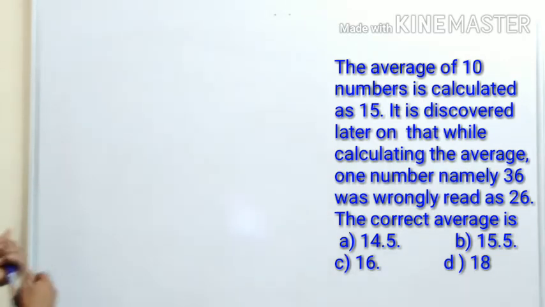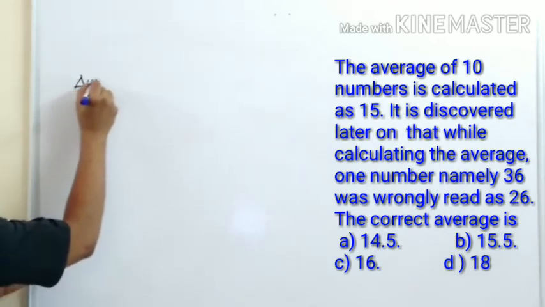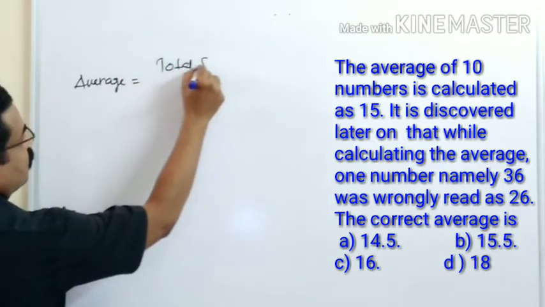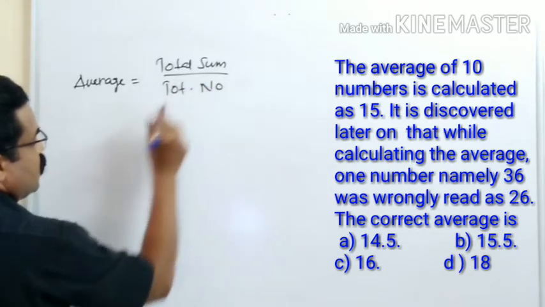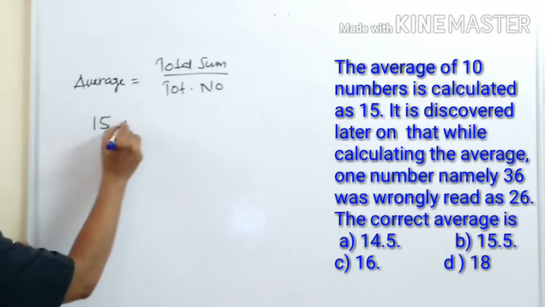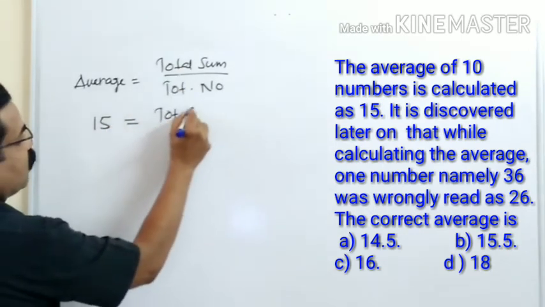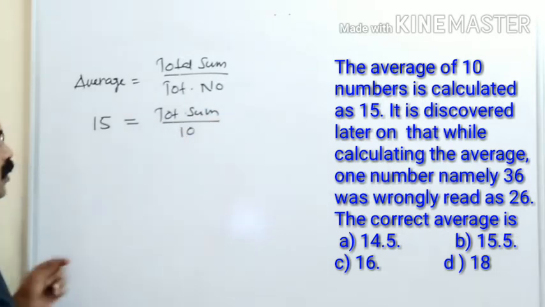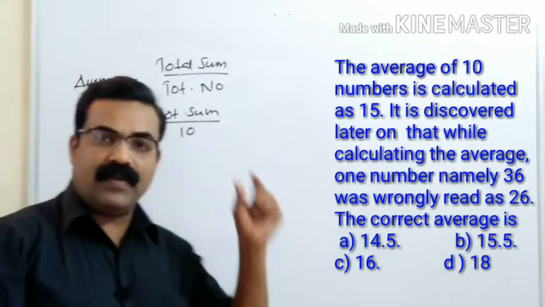So here we can say there are total 10 numbers. Average is equal to total sum divided by total number. Here we got the average 15, when the total sum was divided by 10 numbers.